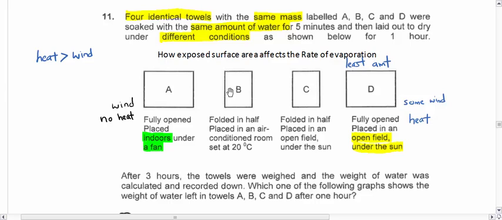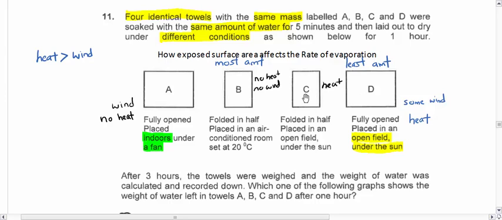Now, which one would evaporate the slowest? Let's look. So it's either B or C, because they are half folded. Alright, and this B is in an air-conditioned room set at 20 degrees Celsius. So obviously, this will be the most amount of water. Okay, this one will dry the slowest because it's an aircon room. There's no heat, no wind. Worse. Here, I have heat, but I folded in half. So obviously this one, D, will dry first. We have the least amount of water.